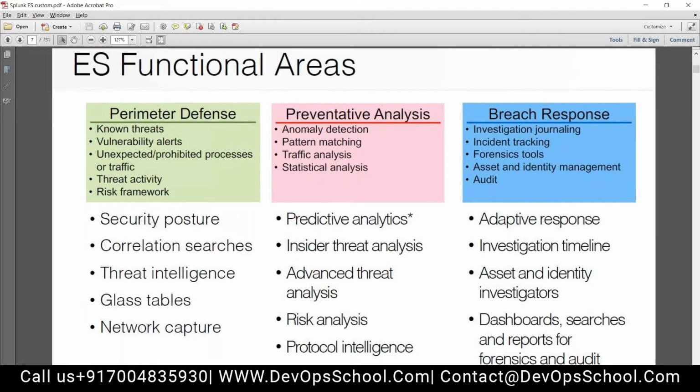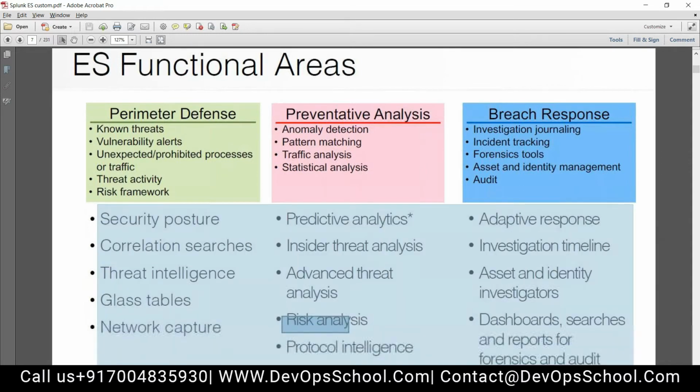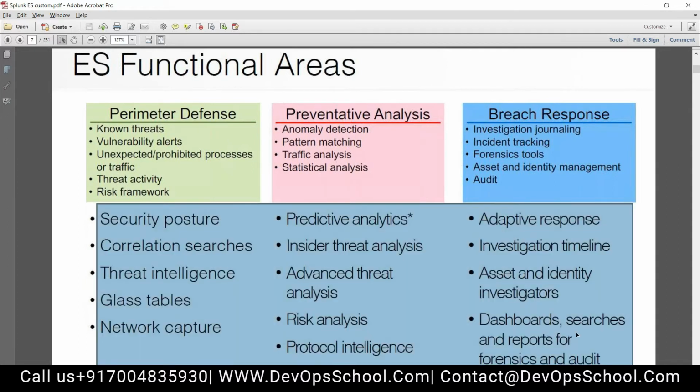This is a high level overview. Preventative analysis, how I can prevent the attack if it happens. I have predictive analytics, insider threat analysis, advanced threat analysis, risk analysis. These functions are there in Splunk ES. Okay, that's the main overview of this slide.